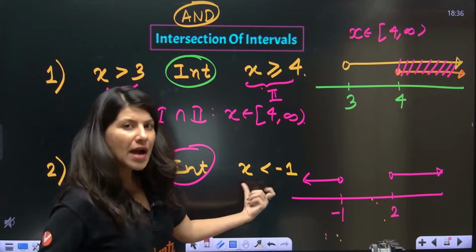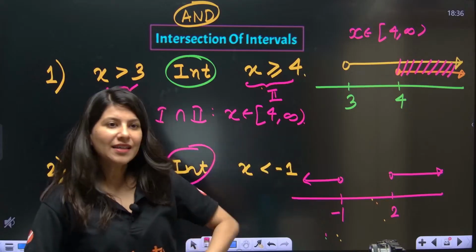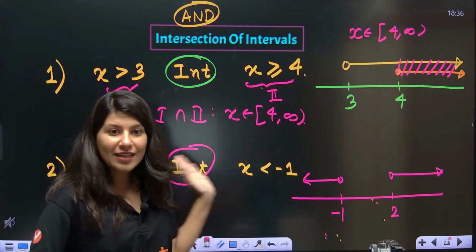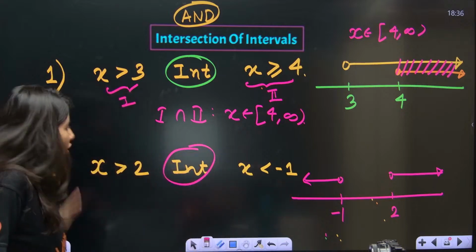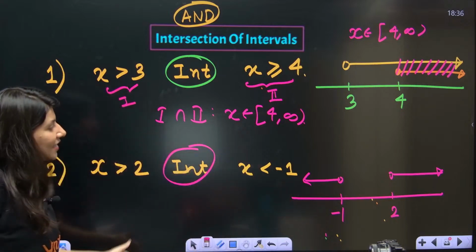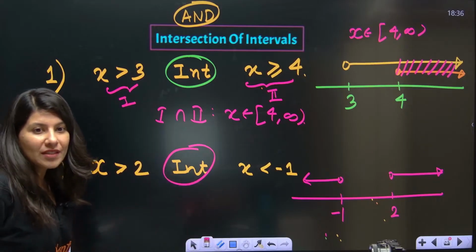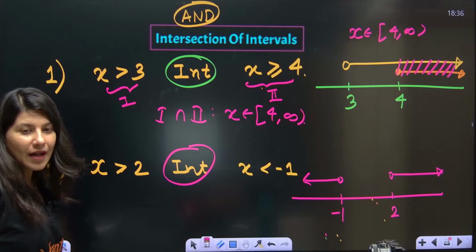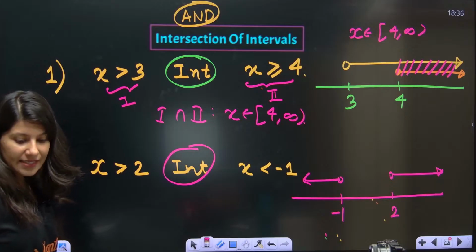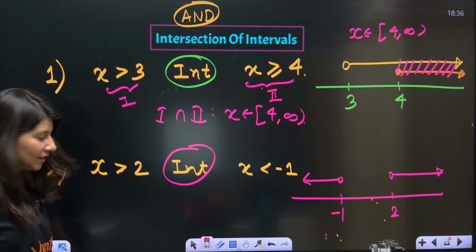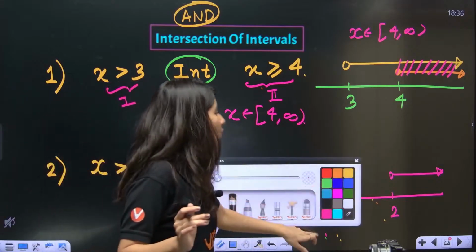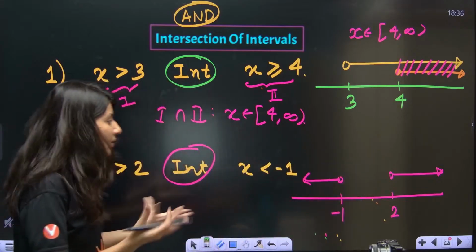Mangu is saying my numbers will always be less than minus 1. So there is no mutual agreement. Changu and Mangu are fighting. This time, Changu and Mangu are not able to come to common ground. Understanding? So that means no common solution, no solution.